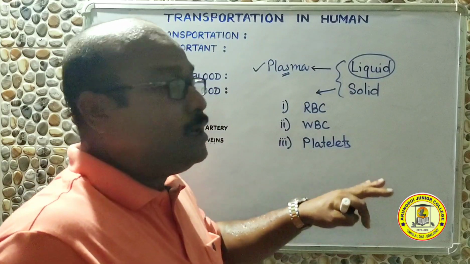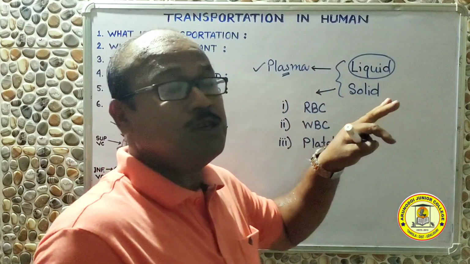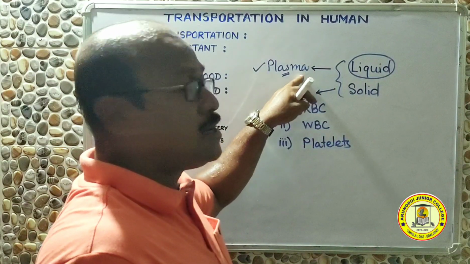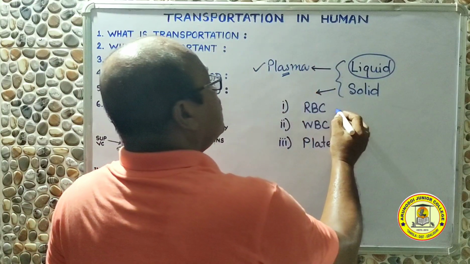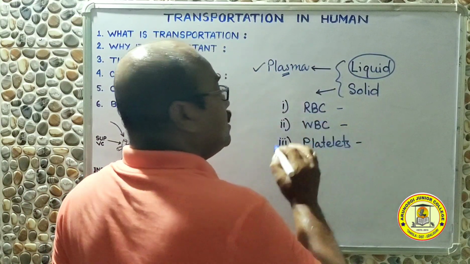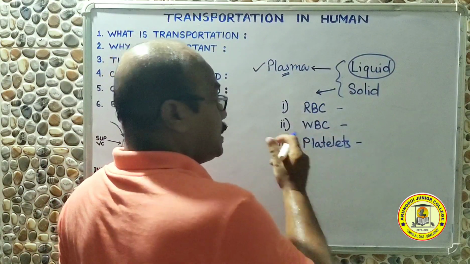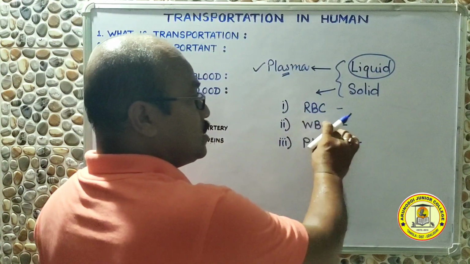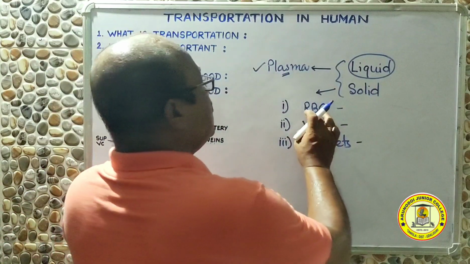That is to say that blood gets its liquid nature due to the presence of plasma. In this plasma, these solid parts remain suspended. These solid parts are the blood cells, red blood cells, white blood cells, and thrombocytes or platelets.